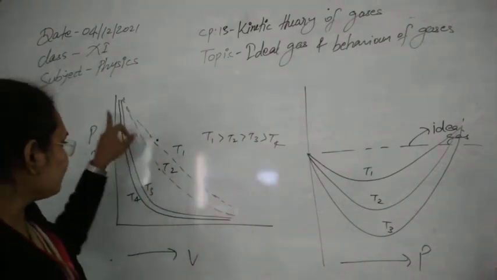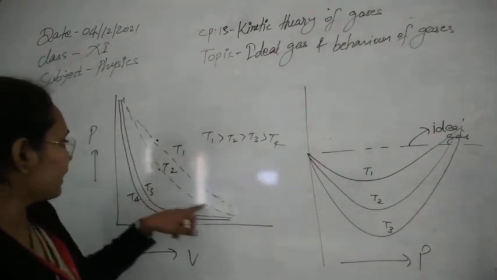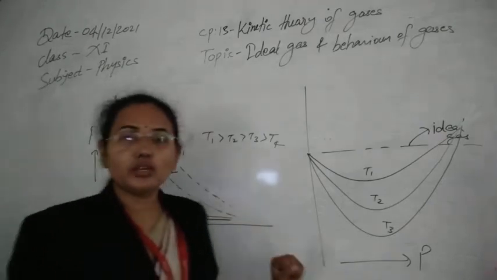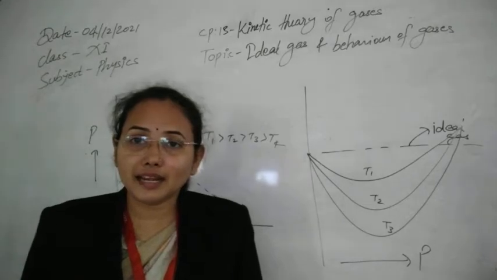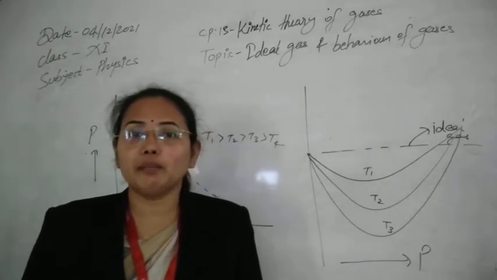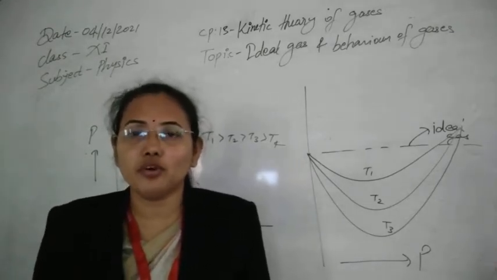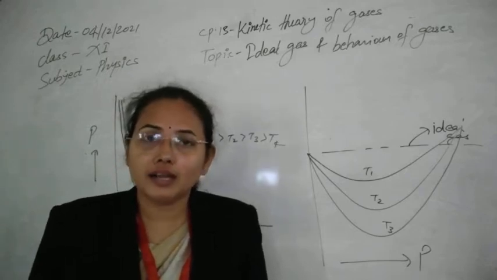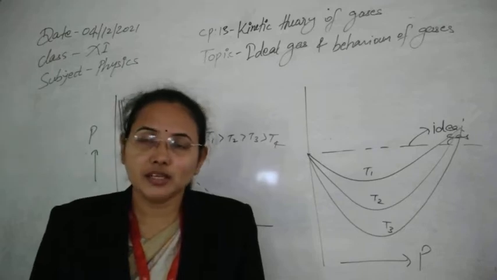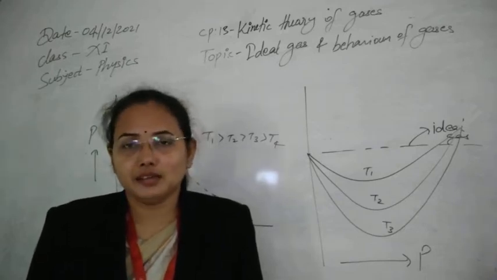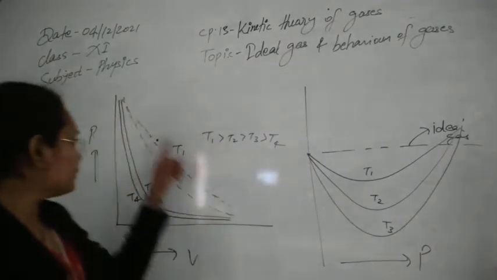But the real gas you will see for the temperatures is varying in this way, meaning it is not showing the complete inverse relationship. P is directly proportional to 1 by V, this relation, this graph is not following, it is giving some kind of curved structure. So for that obviously the equation should be changed. That is changed for the real gas. But for ideal gas, this kind of situation you will obtain.